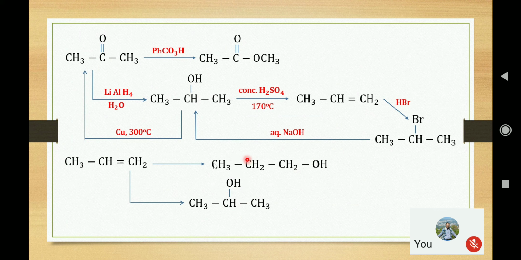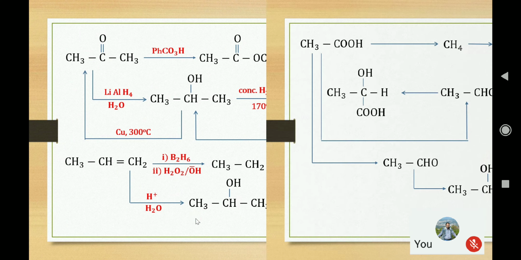So for that we can go in two steps: anti-Markovnikov addition of hydrogen bromide and then aqueous treatment with aqueous alkali to get this compound. Or we can use another process called hydroboration oxidation, where the reagent is B2H6 followed by oxidation with peroxide in presence of alkali. And in this case we can perform oxymercuration, demercuration, or simply hydration of alkene to alcohol. So this must be the hydration process.